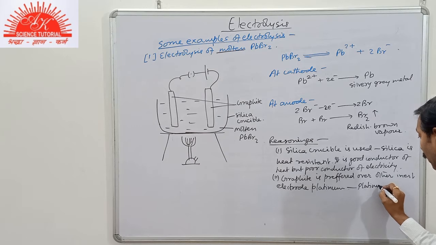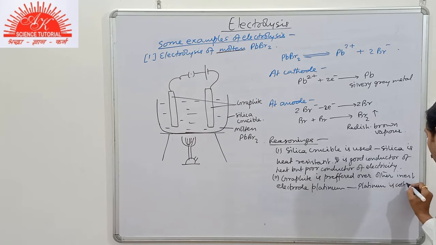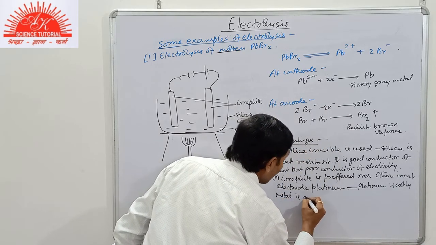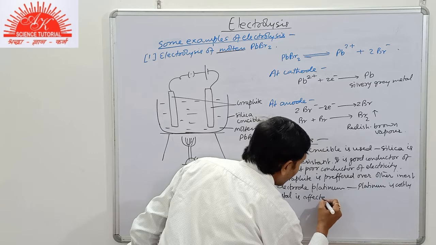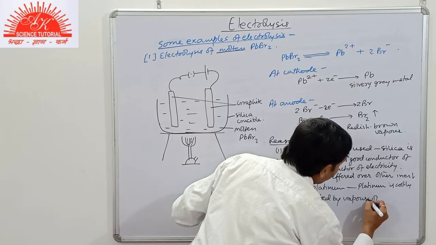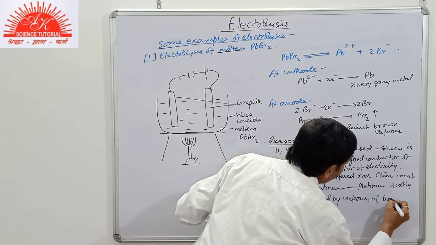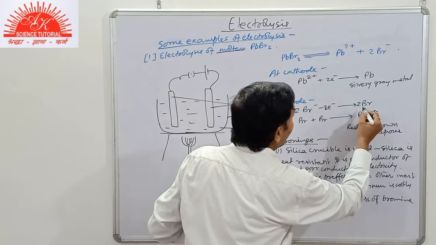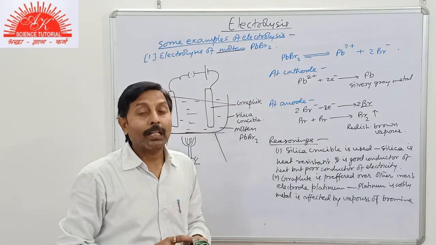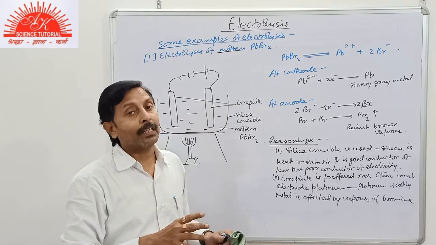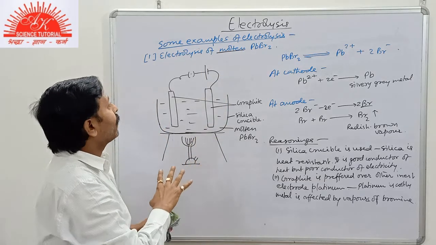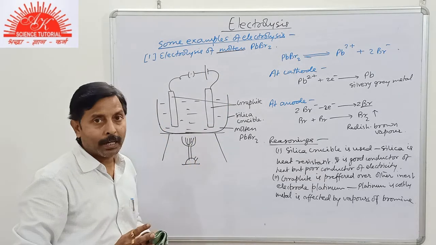Platinum is a costly metal and is affected by vapors of bromine. The reason is that when the nascent bromine atom is formed, it will even react with platinum metal, although it is the least reactive metal in the activity series. Clear, student? So this is the example of electrolysis of molten lead bromide.